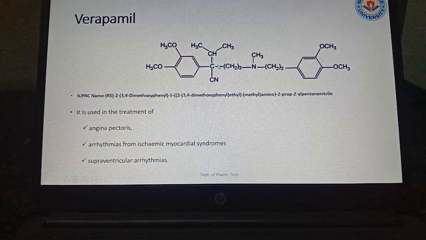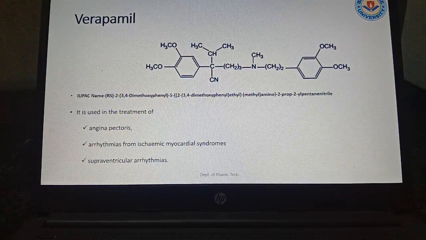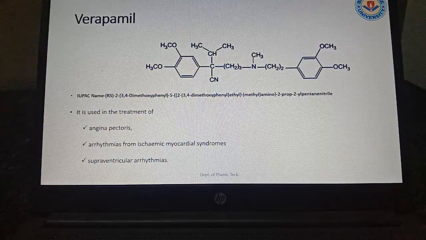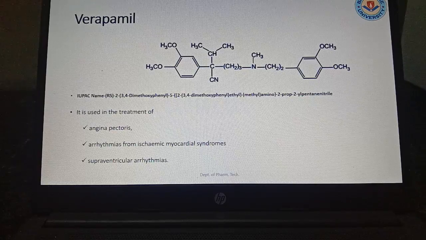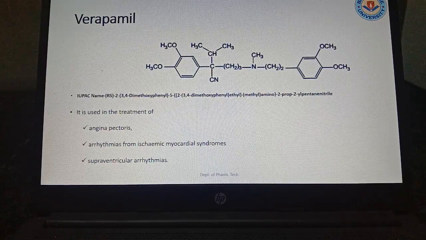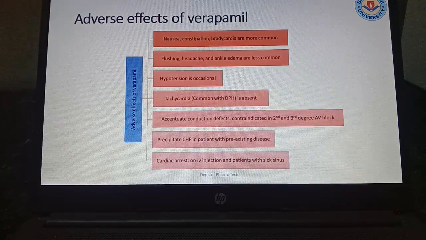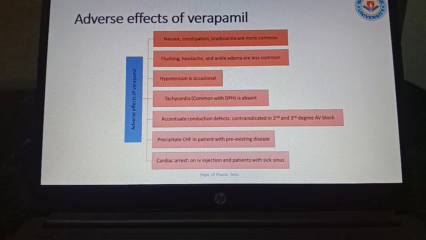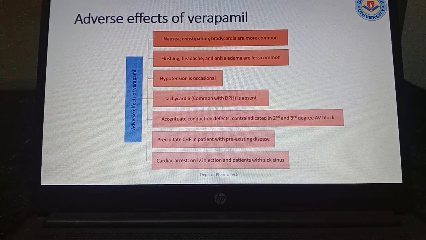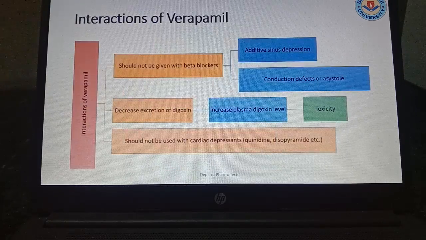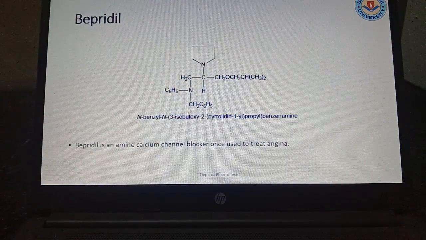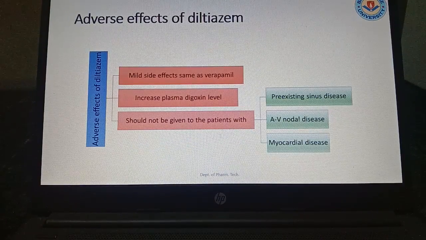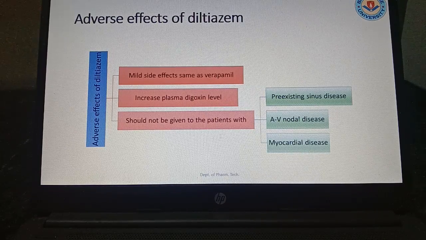It is used in the treatment of angina pectoris and arrhythmias, that is rhythmic problems of the heart, supraventricular arrhythmia and ventricular problems. Now there are some adverse effects like nausea, constipation, bradycardia, flushing, headache, hypotension, tachycardia. These are the different problems with verapamil, because every drug has adverse effects. Interactions with verapamil are there, but that is not required. Next, the drug diltiazem: you should study its adverse effects well.